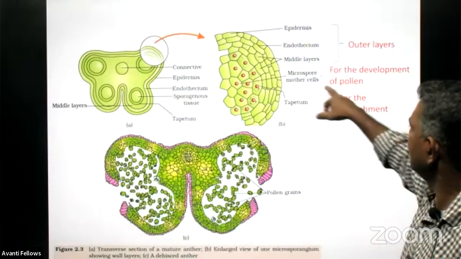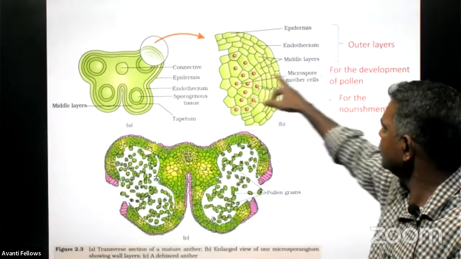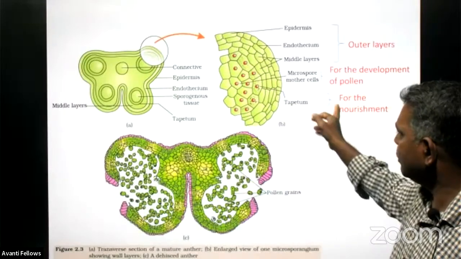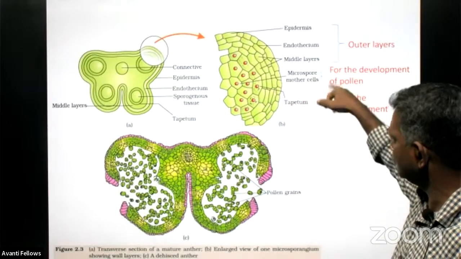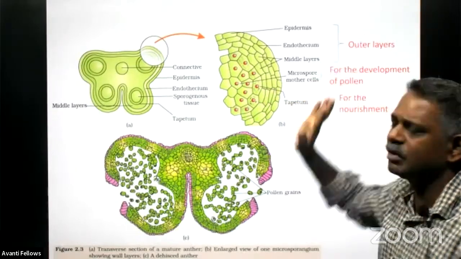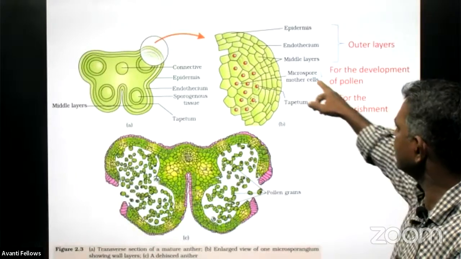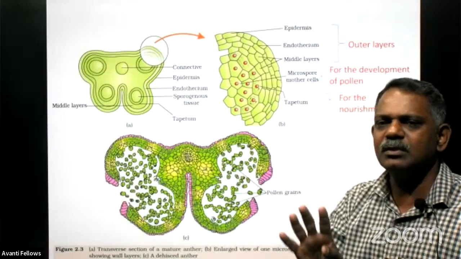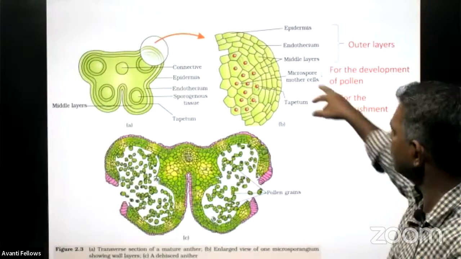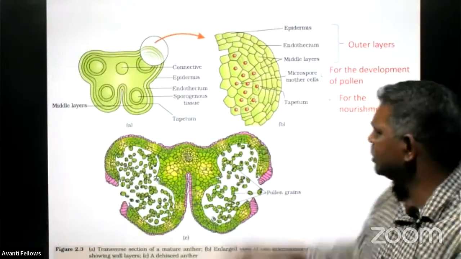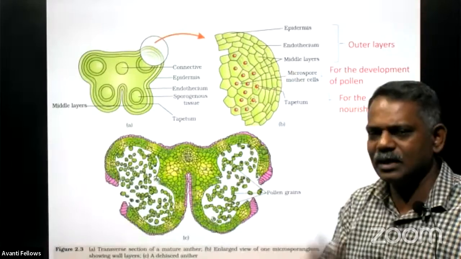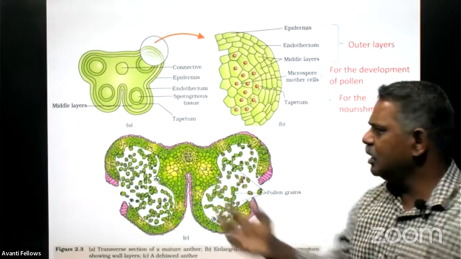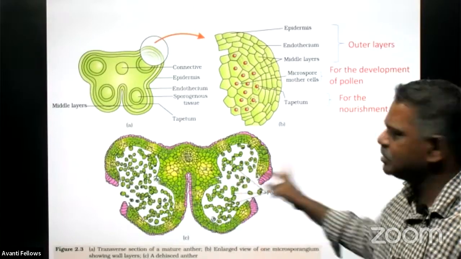This is the microspore mother cell. This is the microspore mother cell for the development of the pollen grain, and the tapetum is for the nourishment of the microspore, and these are all for protection only, right? And this microspore mother cell, which is diploid, undergoes the process of meiosis and produces a tetrad. Tetrad means four cells, and all these four cells are haploid, and that later develop to become these pollen grains, right?